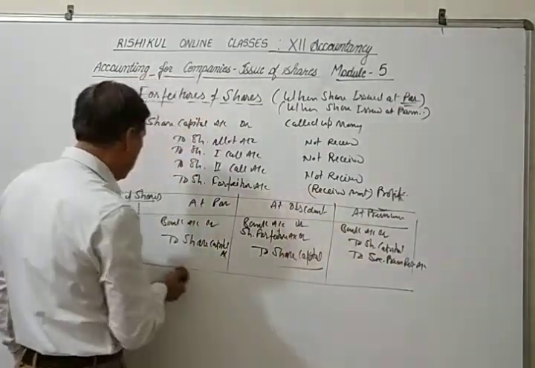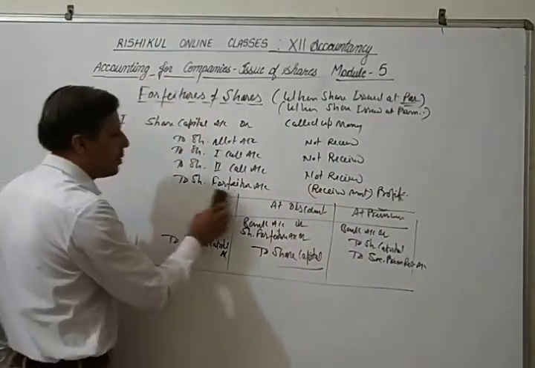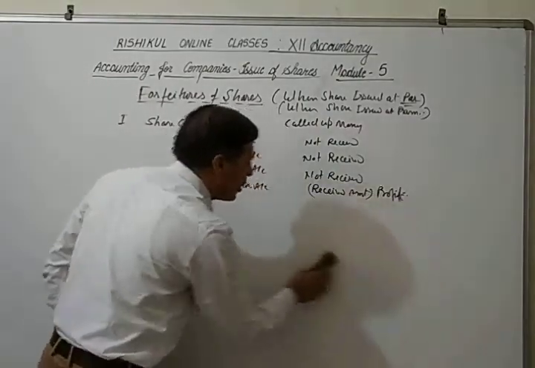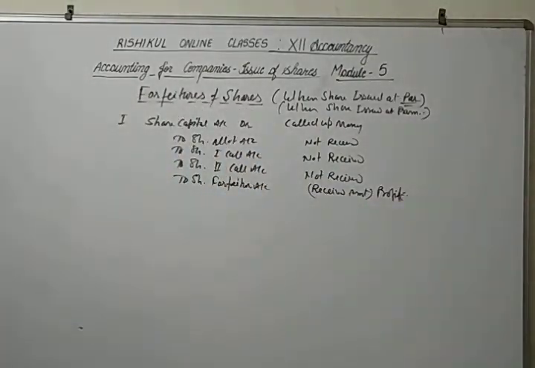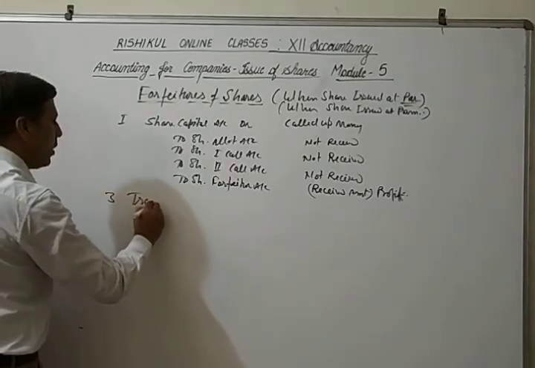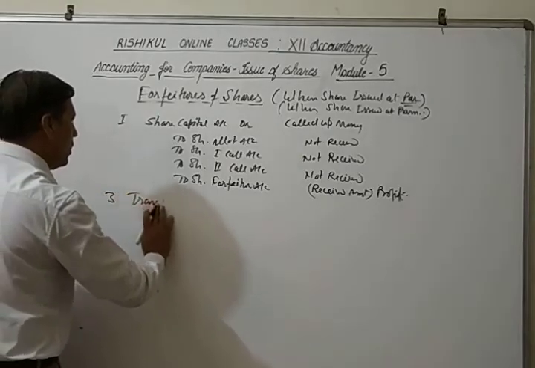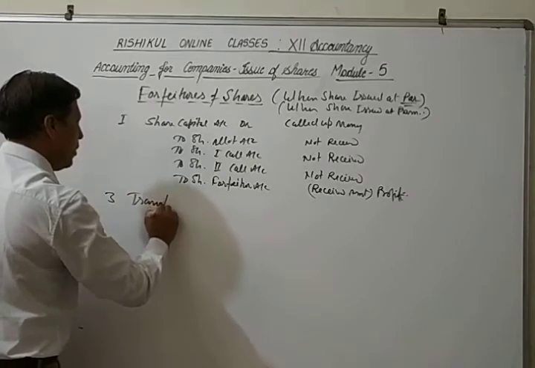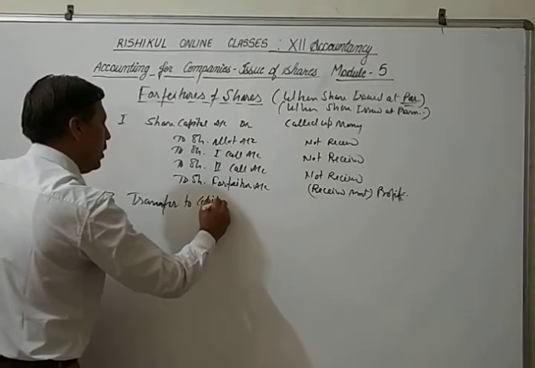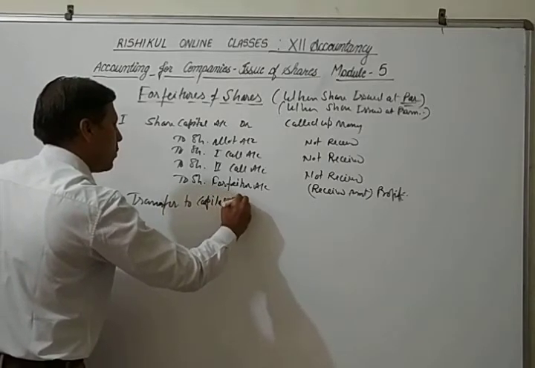Now, how do we transfer to capital reserve? Third entry, that is transfer to capital reserve.